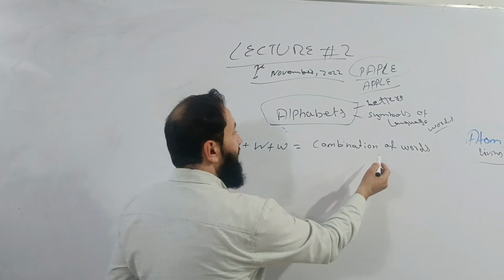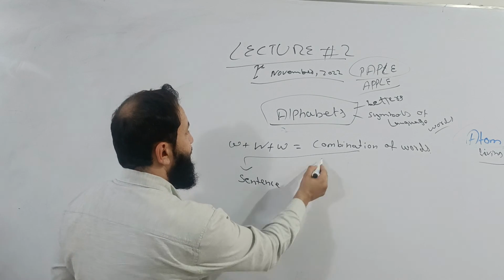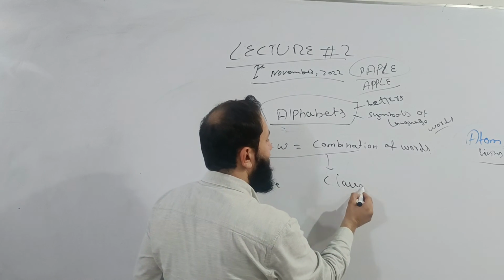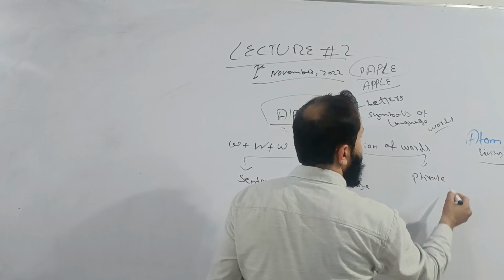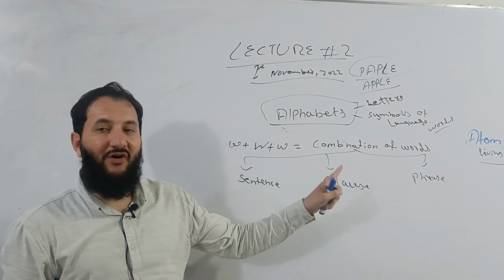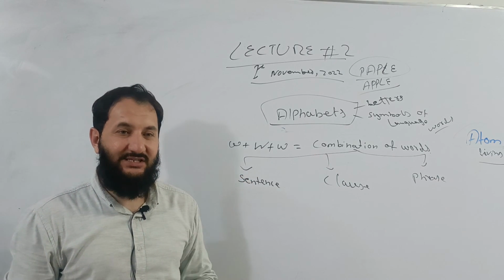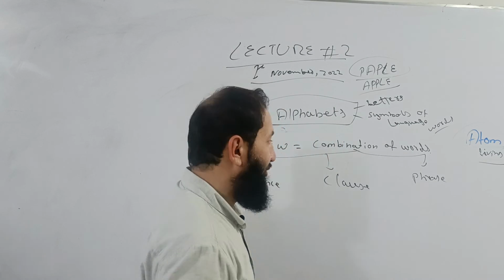The combination of words may either be sentence, clause, or phrase. Is it clear? When different sentences, clauses and phrase combine together, what do they form?